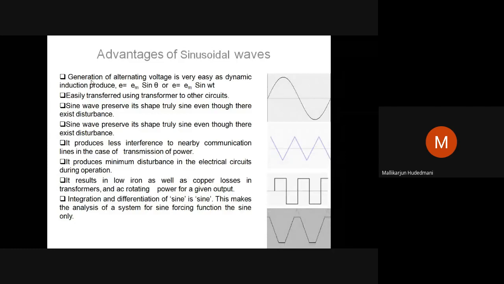As and when a change in flux linked with the conductor occurs, we experience an induction of EMF. That is nothing but Faraday's laws of electromagnetic induction. Whenever a conductor or an electric circuit experiences a change in flux linked with it, we call it flux linkages, and there will be induction of EMF.